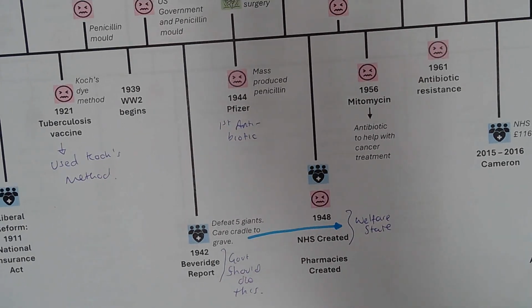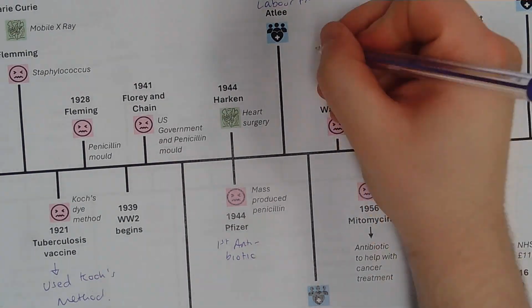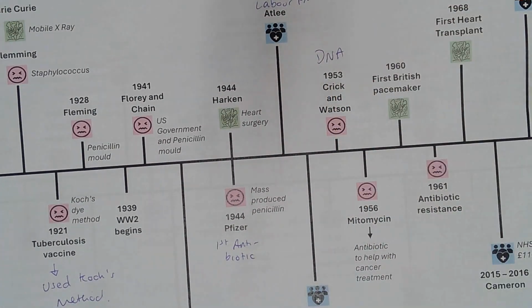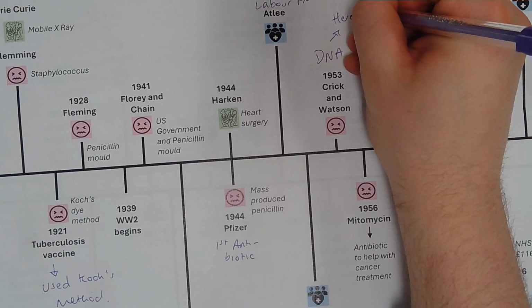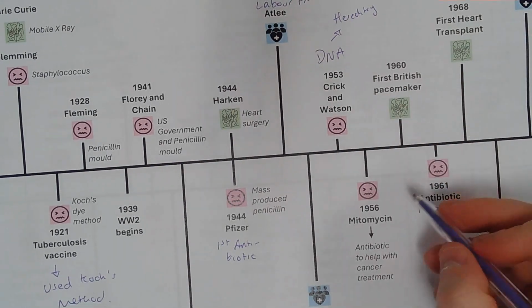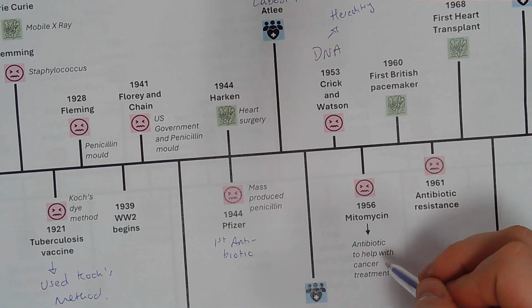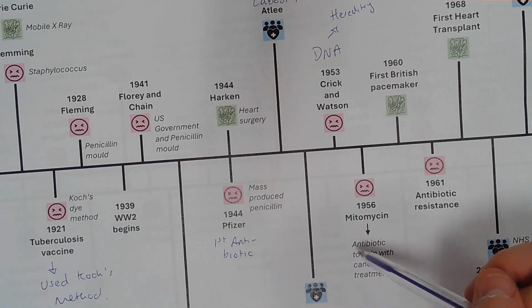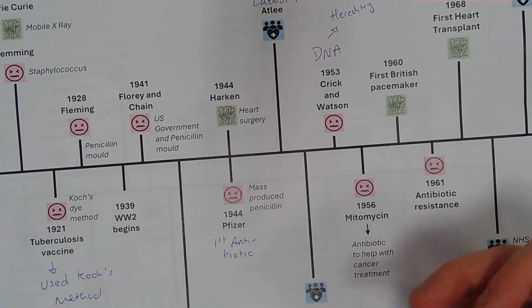We then move on to 1953, which is where Crick and Watson discovered DNA, and that makes them able to find that disease can be hereditary, so passed down from generation to generation. In 1956 we have mitomycin, so it's an antibiotic to help with cancer treatment. So again, the creation of penicillin has helped create lots more drugs to help, and antibiotics, developing medicine further.